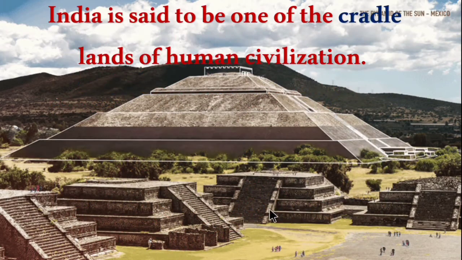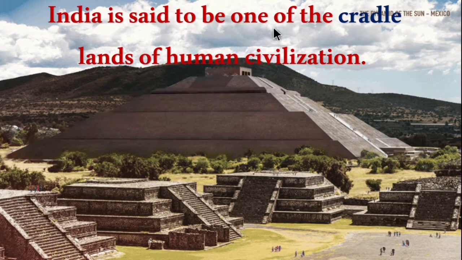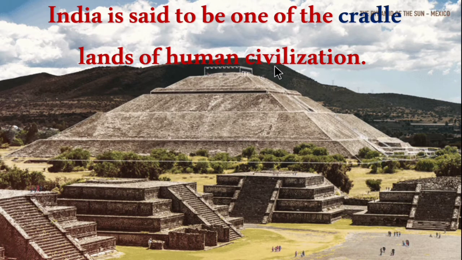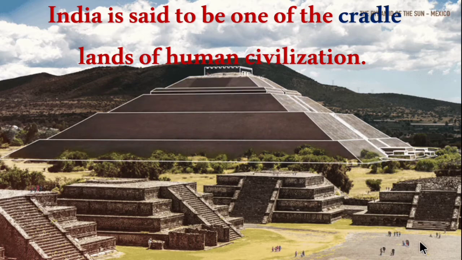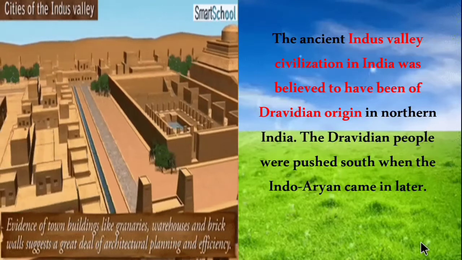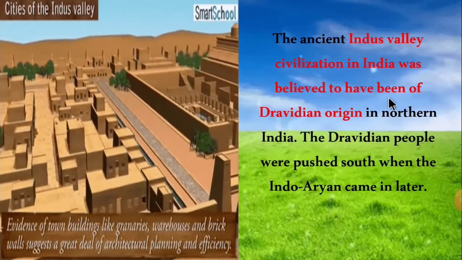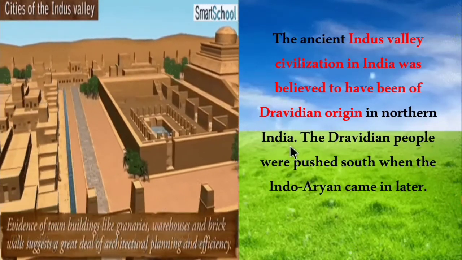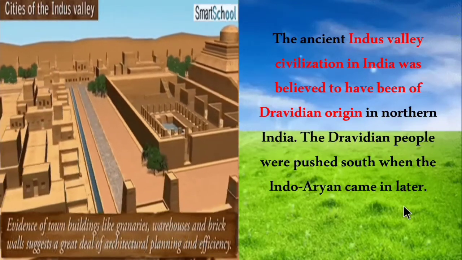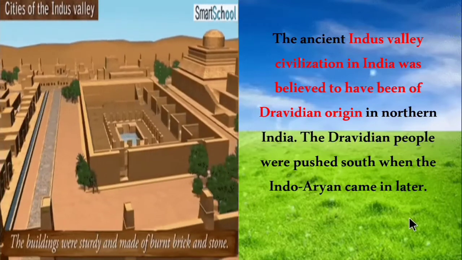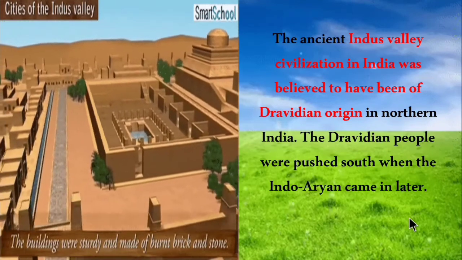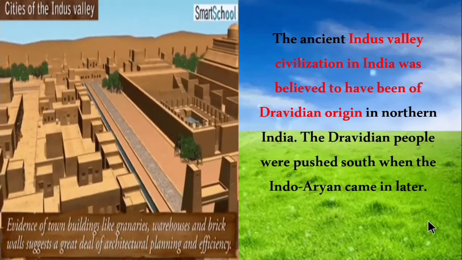So we all know that India is said to be one of the cradle lands of human civilization. Why? Because the ancient Indus Valley civilization in India was believed to have been of Dravidian origin in northern India. The Dravidian people were pushed south when the Indo-Aryans came in later. So children, India is called the cradle of human civilization because of the Indus Valley civilization.